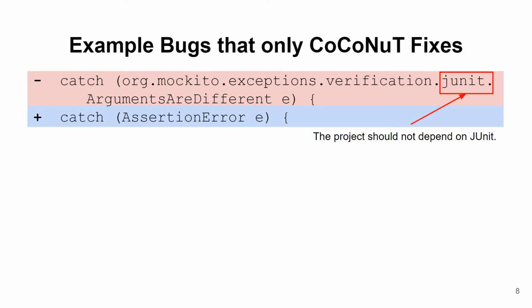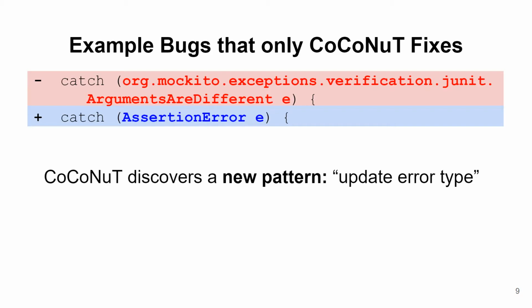Here is an example of a bug that only CoCoNuT can fix in the popular Defects4J benchmark. This bug is a real bug from the Mockito project. The line starting with minus is a buggy line, while the line starting with a plus is a correct fix generated by CoCoNuT. This bug cannot be fixed by previous work because researchers and practitioners did not manually find the pattern update error type. CoCoNuT, on the other hand, can fix this bug because it infers this new pattern from millions of training samples mined from open source projects.